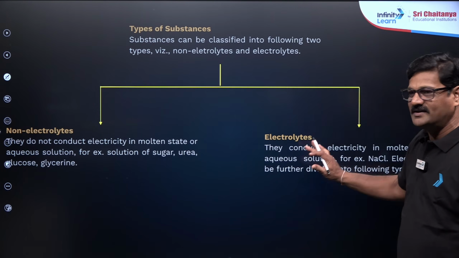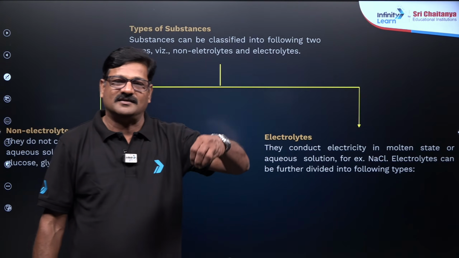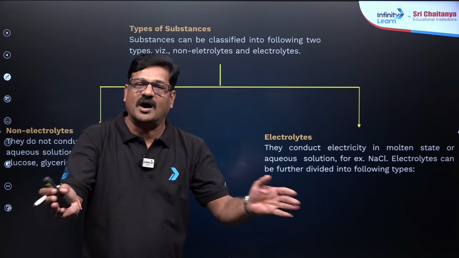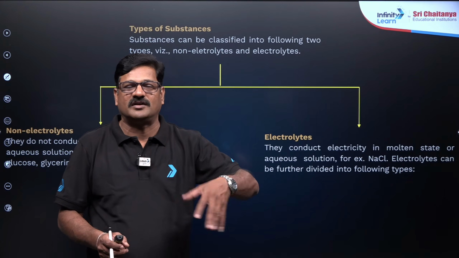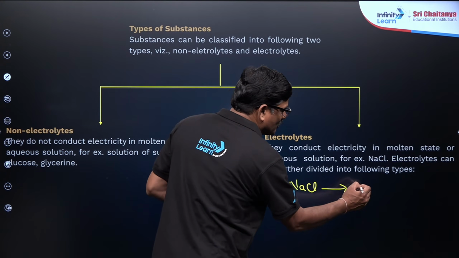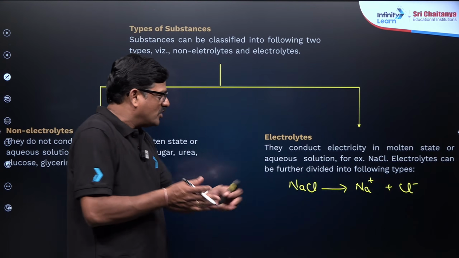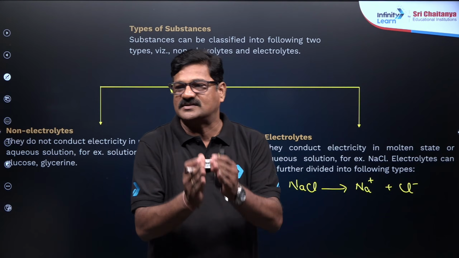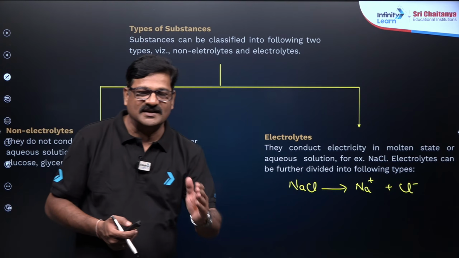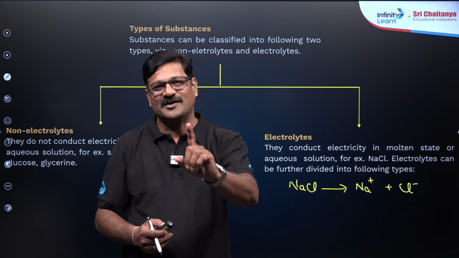And electrolytes and non-electrolytes. Electrolytes are substances that, in the molten state or in the aqueous state, provide ions so that the solution conducts electricity. For example, sodium chloride dissociates to give Na+ and Cl-. Because of the movement of this cation and anion, the solution has a conduction property. So sodium chloride is said to be an electrolyte. All acids, all bases and all salts are electrolytes.